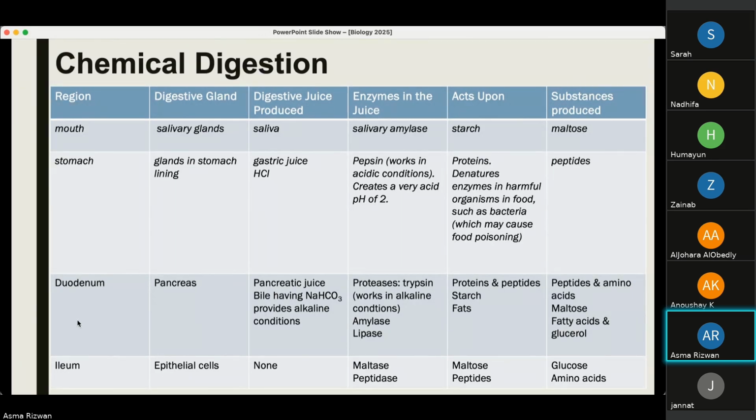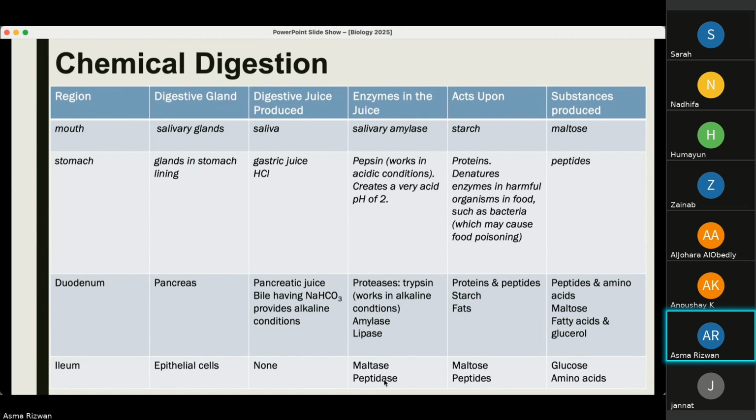Then the food enters the second part of the small intestine, which is the ileum, where the epithelial cells produce no digestive juice, but have enzymes, which is maltase, converting maltose into glucose. This maltose comes from the digestion of starch, which is happening in the mouth and the duodenum.